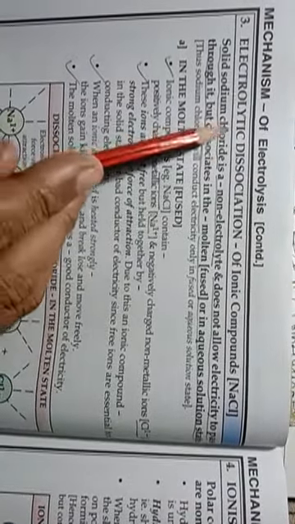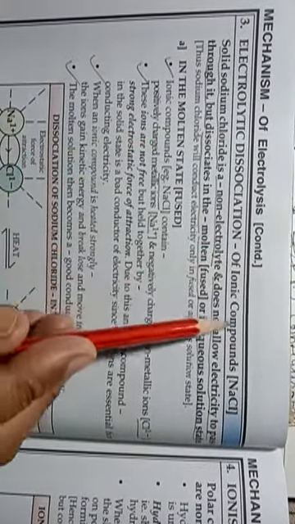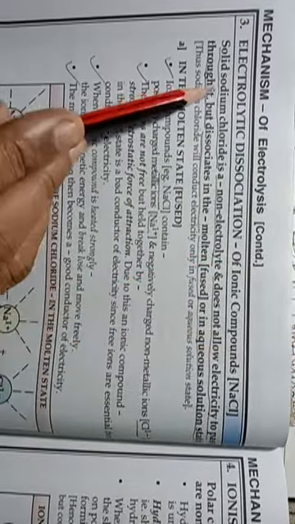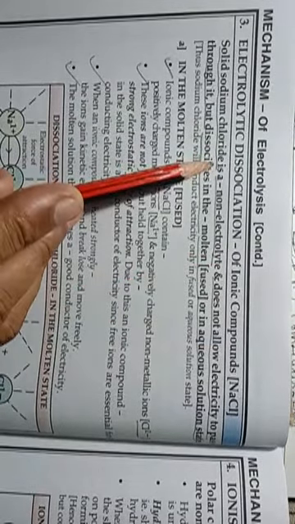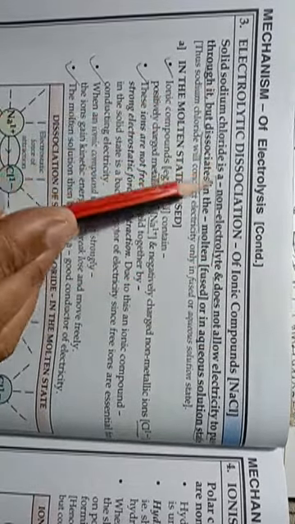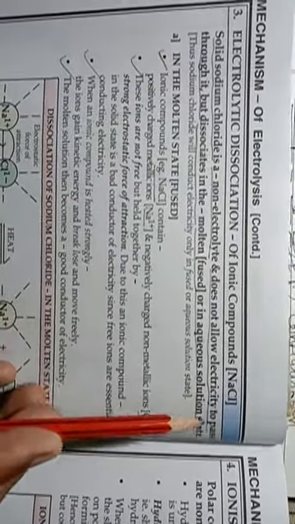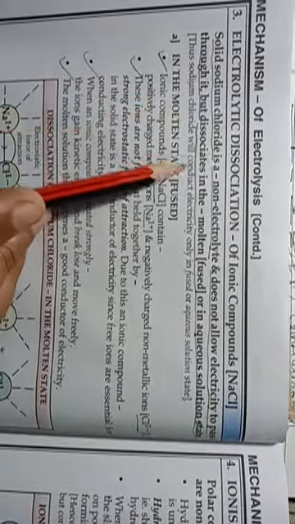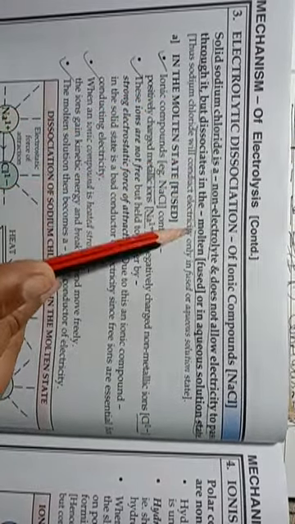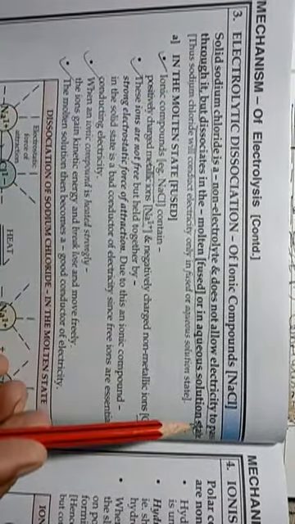Next heading, electrolytic dissociation of ionic compounds. So solid sodium chloride is taken as an example here. Solid sodium chloride is a non-electrolyte and does not allow electricity to pass through it, but it dissociates in the molten or in aqueous solution state.